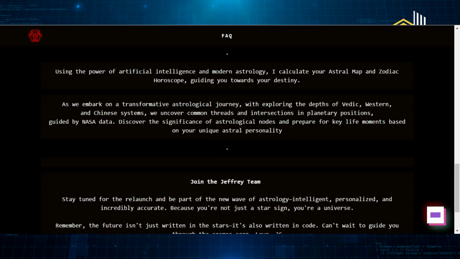When you scroll down further, you will see that this AI uses modern astrology, calculates your astral map and zodiac horoscope, and guides you toward your destiny. It also uses the Vedic, Western, and Chinese systems to give you information that is near to authentic. They do it by checking out the intersections of planetary positions according to your zodiac.